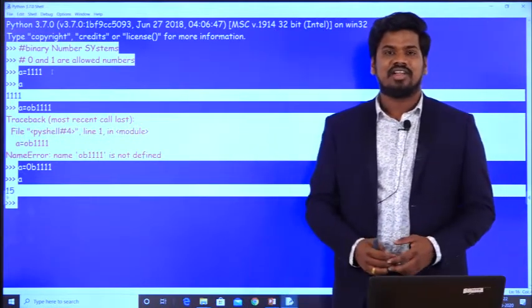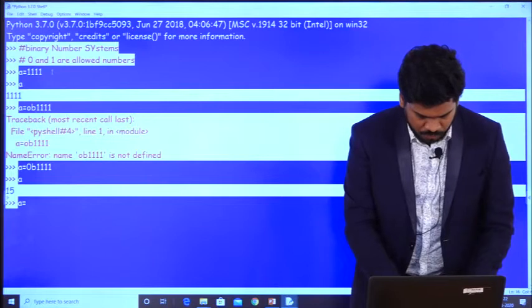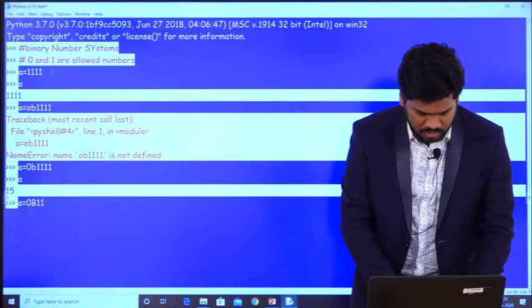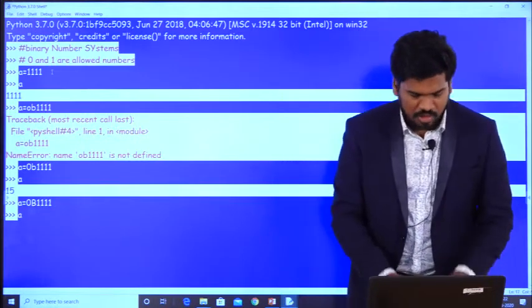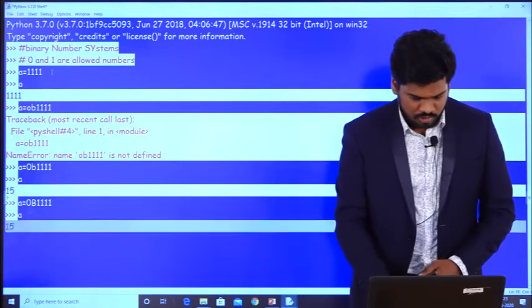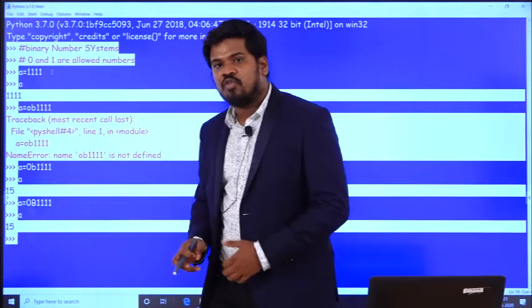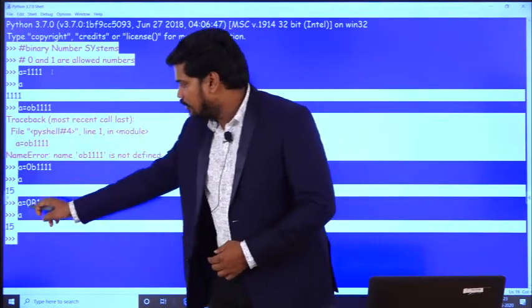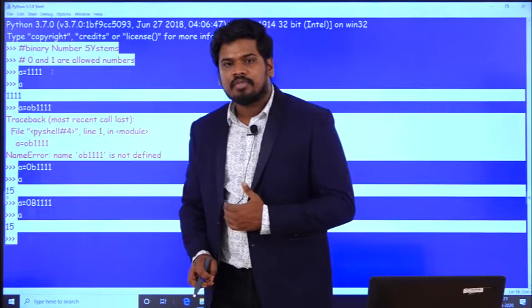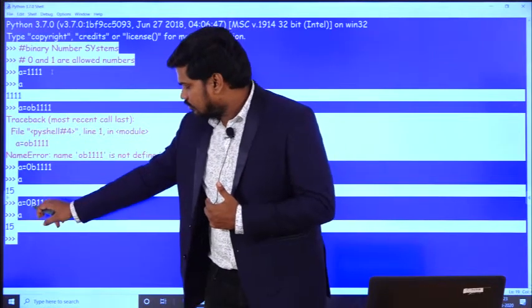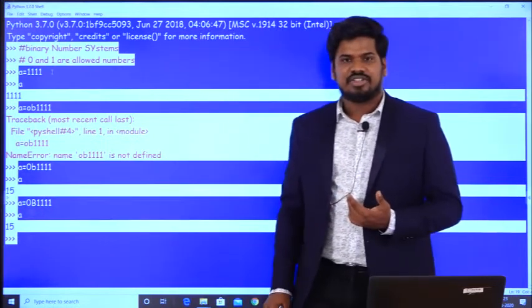Or I can write like this as well. There is one more way of writing it, that is a is equal to 0B 1 1 1 1. It has executed successfully, and now I want to know the output of a. Now it has given me 15. So either you can prefix 0 followed by small b, or you can prefix 0 followed by capital B, if you want to convert a binary number to a decimal number. This is the representation.